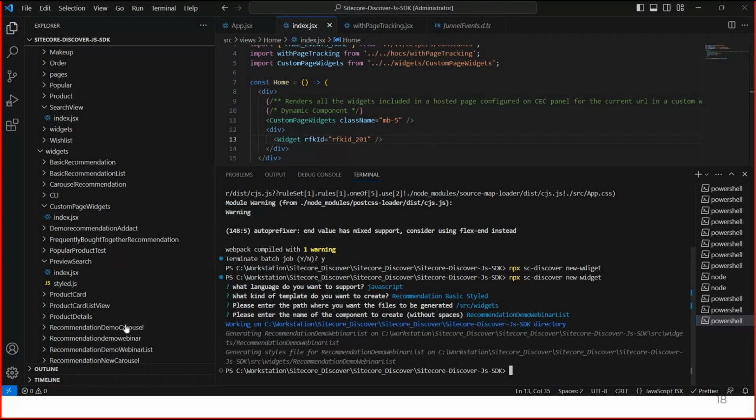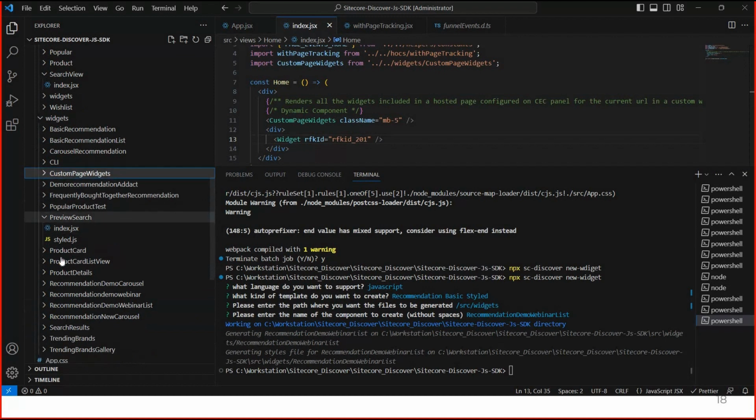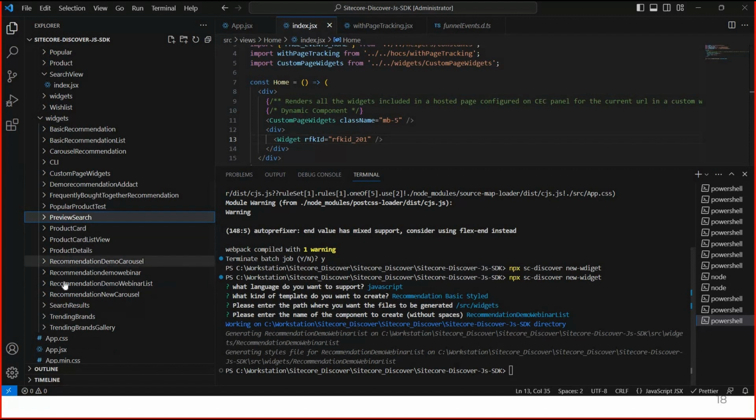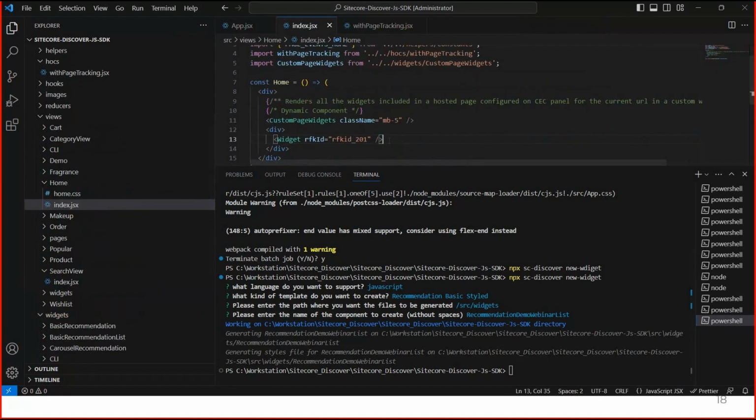You can see in this list we have created the widget, recommendation demo webinar list. In that way we can create widgets, and if you want to change some designs, we can do this activity. As per our requirement, we can make the changes. Currently I'm not doing anything. I'm just adding this as a static binding, so we can see how to use these widgets.